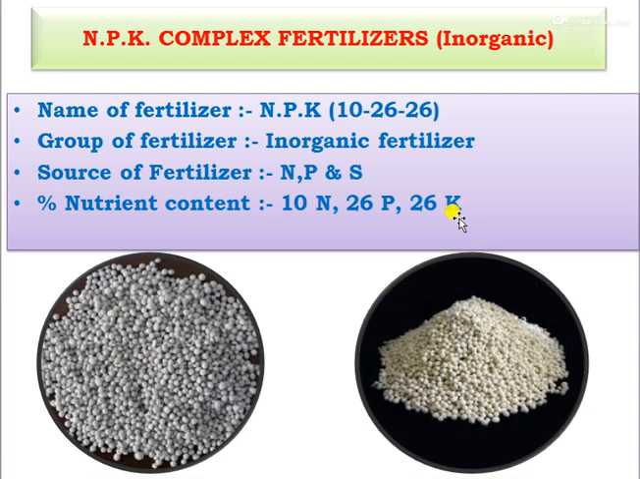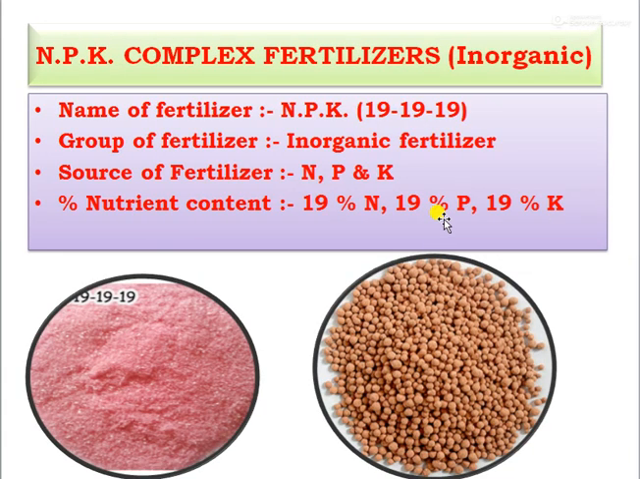And next, NPK complex fertilizer, that is NPK 10 26 26. This is a graded fertilizer, also coming under inorganic, and the source of fertilizer is nitrogen, phosphorus and potassium. Percentage of nutrient content is 10% nitrogen, 26% phosphorus, and 26% potassium. And next, NPK complex fertilizer, NPK 19 19 19. This is a graded fertilizer. The percentage of nutrient is 19% nitrogen, 19% phosphorus, and 19% potassium.